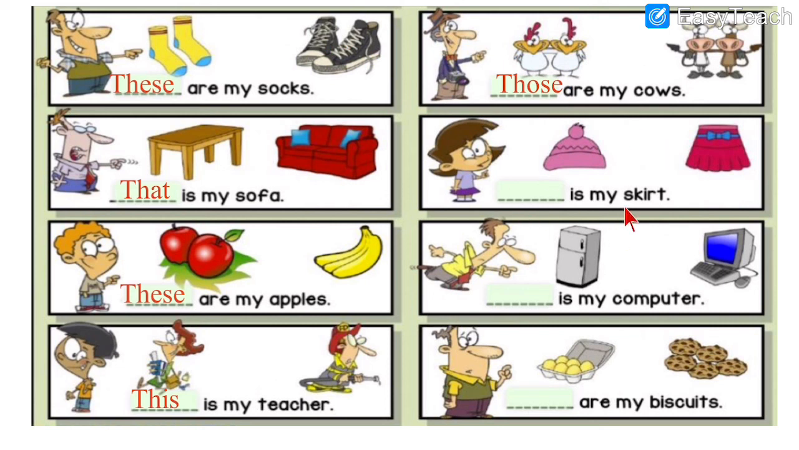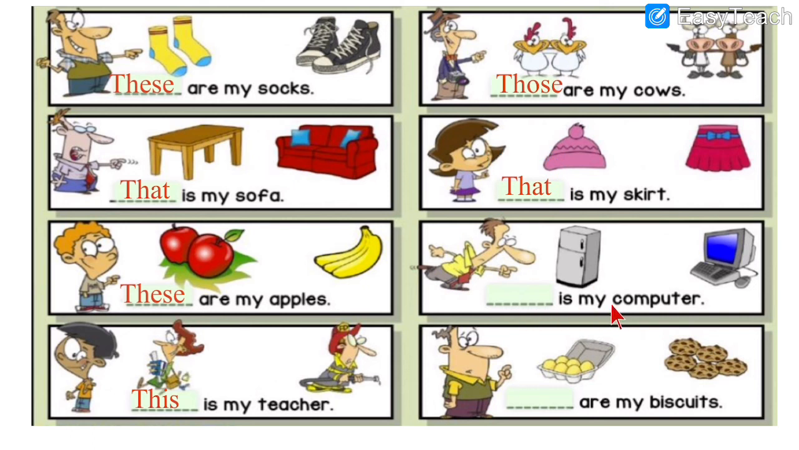Next. Dash is my skirt. So skirt is over here. See the arrow. And is it near or far? It is far. And it is only one. So it is far and it is only one. For that, which adjective do we write? We write that. That is my skirt.